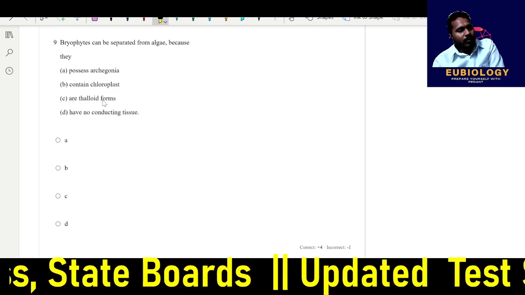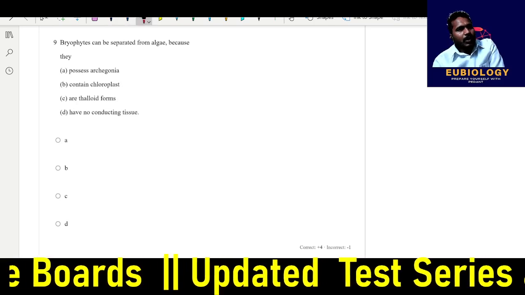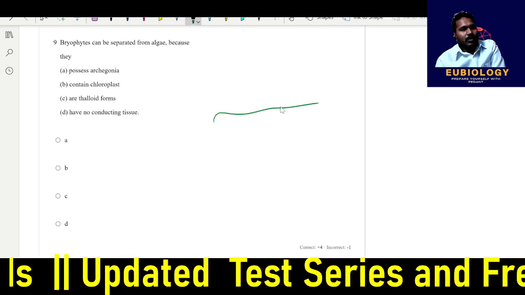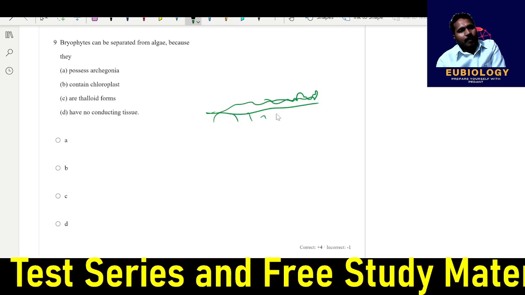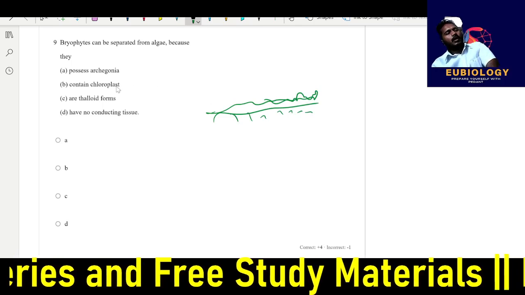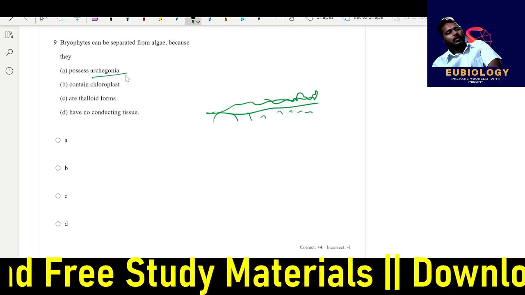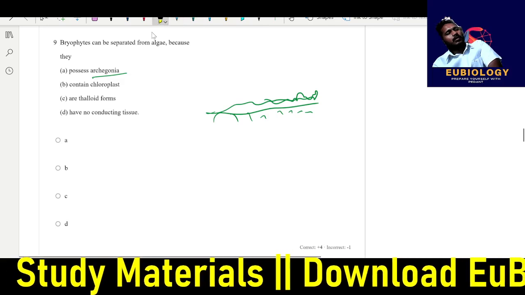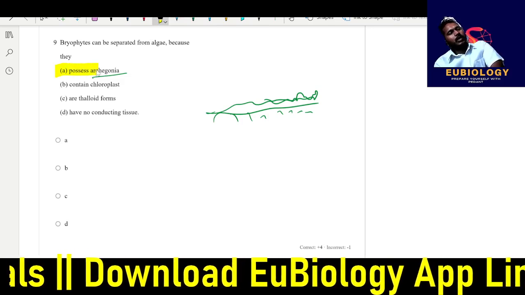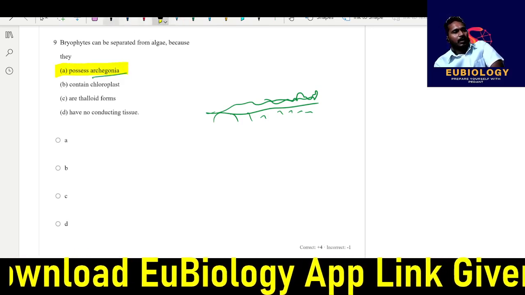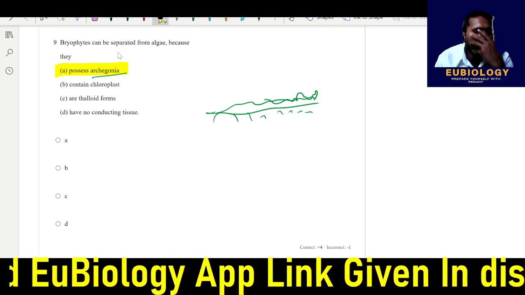They both are thalloid form. Thalloid form means they are creeping form, on the surface they will creep like this. So what will be your answer? The archegonia will not be in the algae. This is the answer.